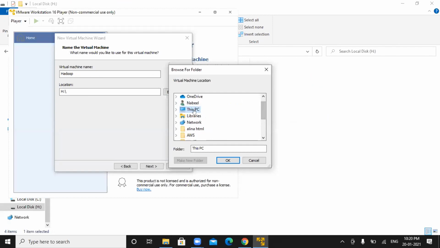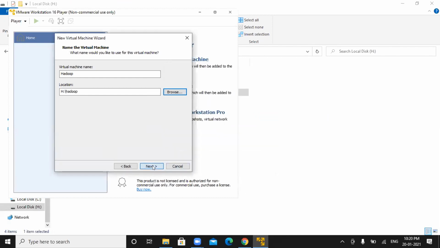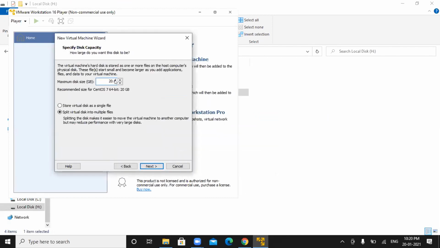This PC only, right? The drive will be there down. Hadoop. Select. Done. Give 50 or 100 or whatever you want. Your wish, anything is fine. Give 100. Next.